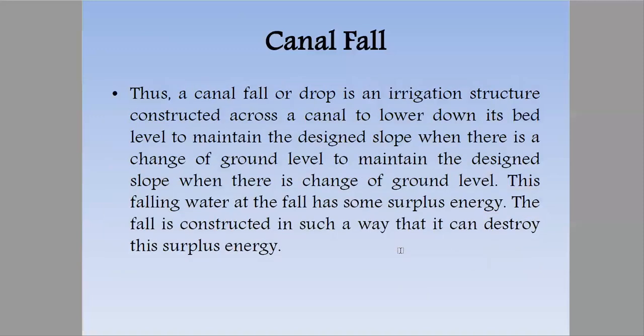Thus, a canal fall or drop is an irrigation structure constructed across a canal to lower down its bed to maintain the design slope. So canal fall is a structure that is constructed to lower down the bed slope, and that could reduce the scouring effect on the canal bed. You all know that scouring can harm both the flowing water and also the bed of the canal. So now we know what a canal fall can do and what it is capable of.